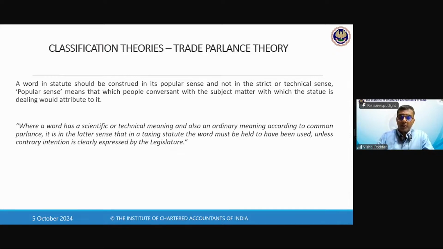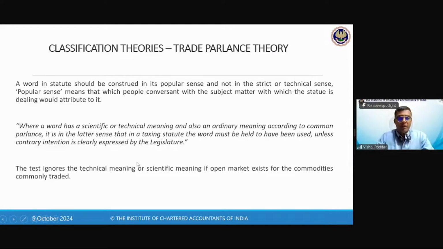We have been using this word in English, that the person is prudent. But is that company using this name with that technical meaning? Because Prudent was a brand name for toothpaste. So whether their intention for toothpaste when they used the word Prudent was to mean wise, the answer is no. There is no relation between a toothpaste and being wise. So the point is, this trade parlance theory says that until and unless the intention was to mean something technical, you will not take the technical meaning, you will take the general or the simple meaning. So see, these are some interesting pointers that we need to understand relating to our classification. Fine.